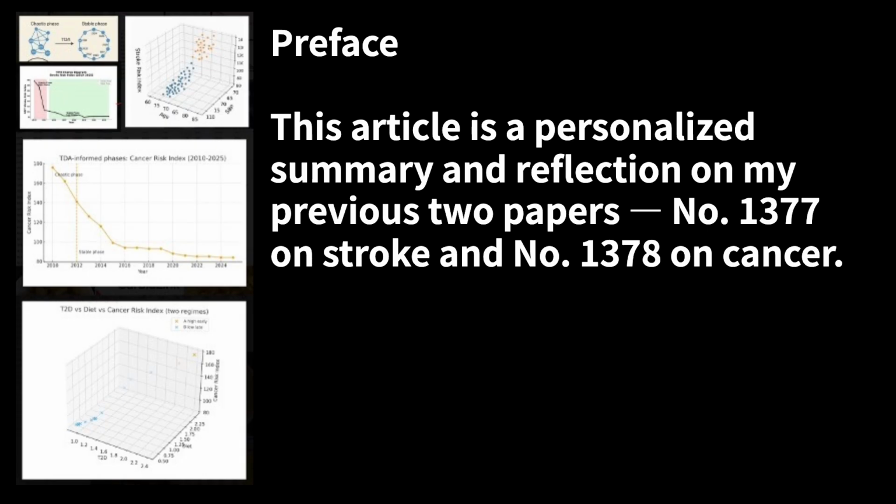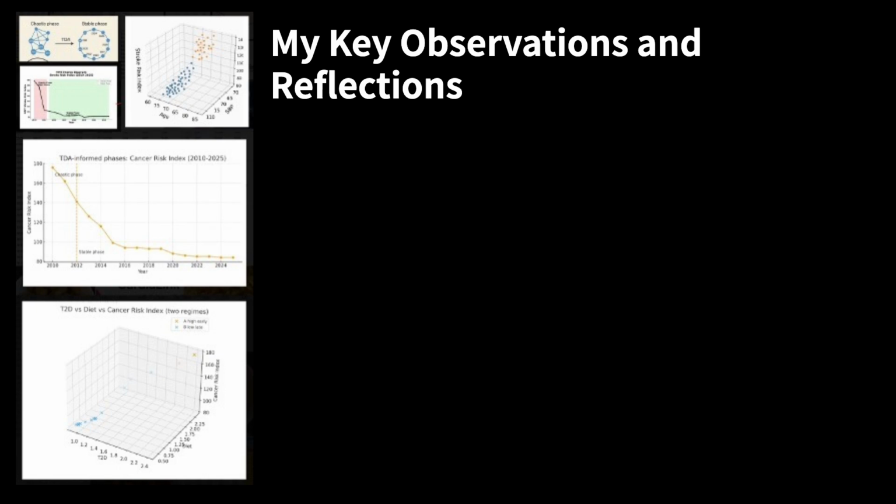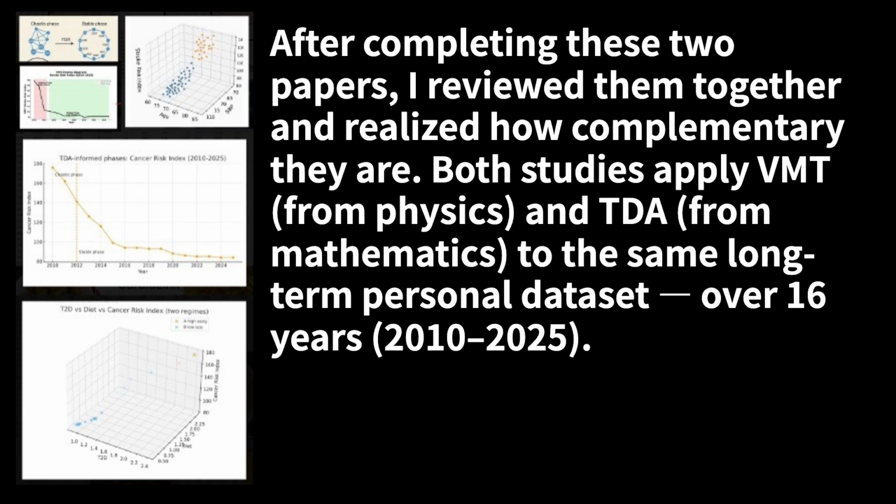Preface: This article is a personalized summary and reflection on my previous two papers, number 1377 on stroke and number 1378 on cancer. I have integrated several key ideas, including persistent homology, reversibility, and the deep review beyond surface biomarkers, to connect these studies into a unified framework under both Viscoplastic Medicine Theory, VMT, and Topological Data Analysis, TDA. These are my key observations and reflections. After completing these two papers, I reviewed them together and realized how complementary they are.